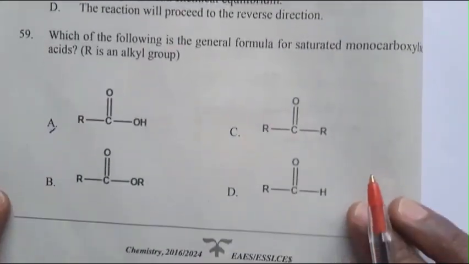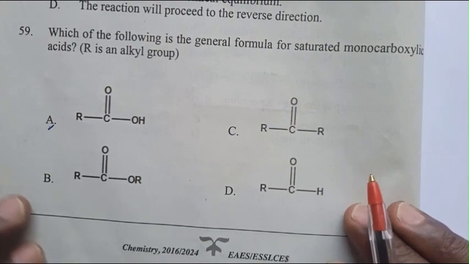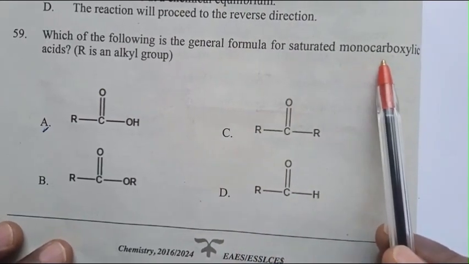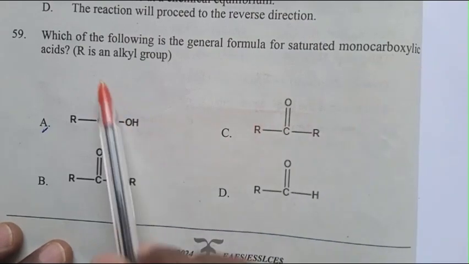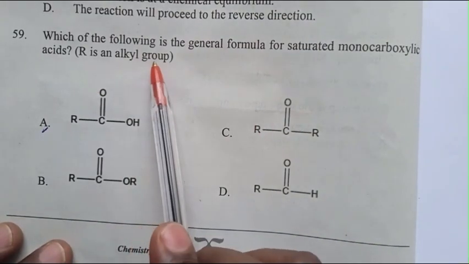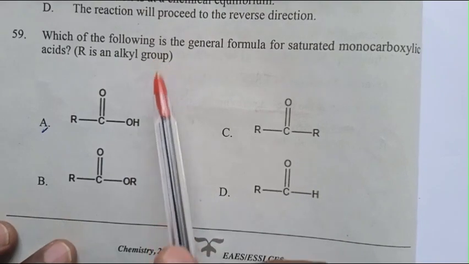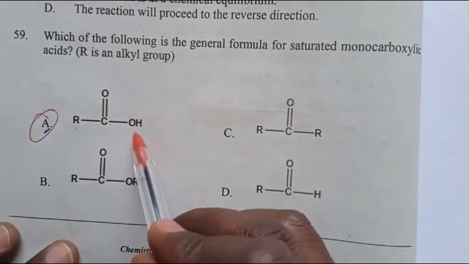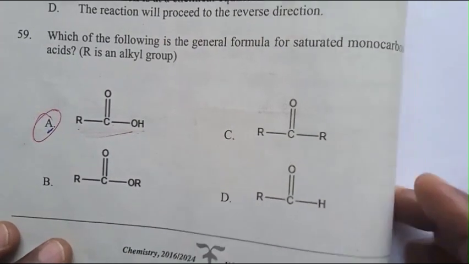And question number 59. Which of the following is the general formula for saturated monocarboxylic acid? R is alkyl group. This is RCOOH. This is the answer, RCOOH. A is the answer.